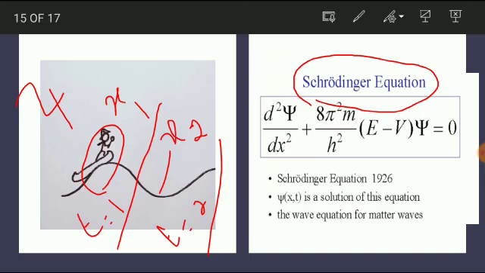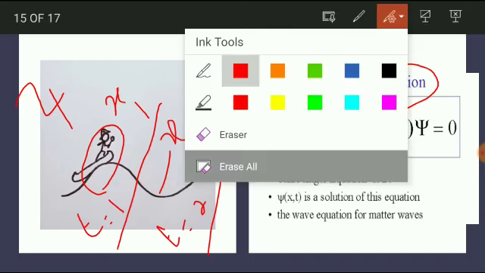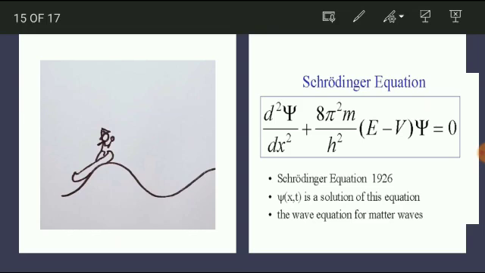There are two types of Schrödinger wave equation: the time-independent and the time-dependent. What I have quoted here is the time-independent equation. It reads d²ψ/dx² + (8π²m/h²)(E − V)ψ = 0.